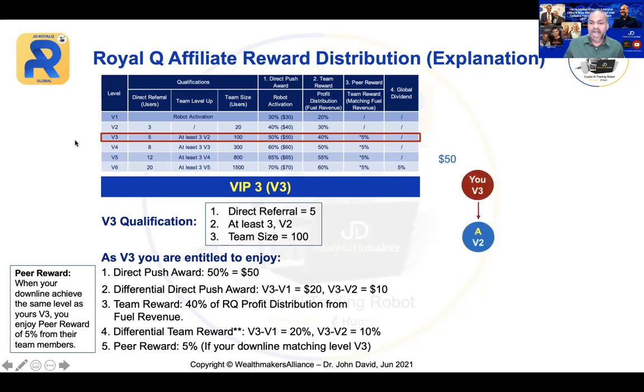Now, let me explain to you how this differential direct push works. As a V3, you enjoy 50% from your V2. So let's say A is your V2.